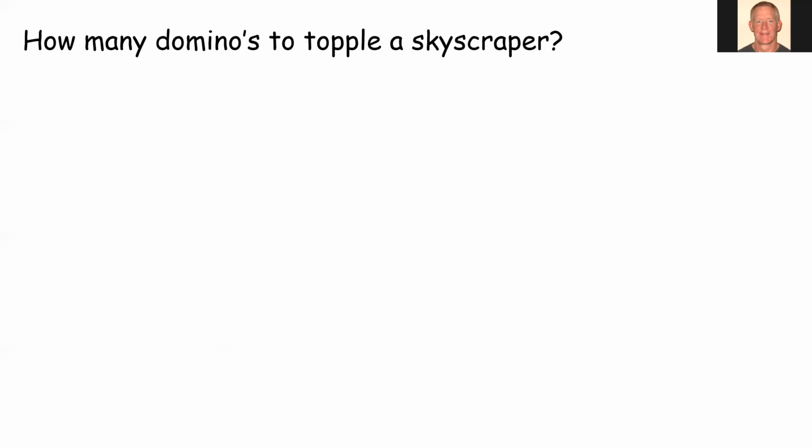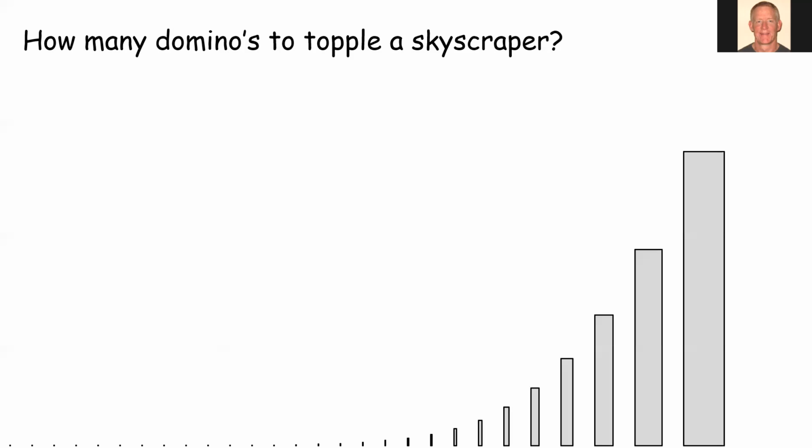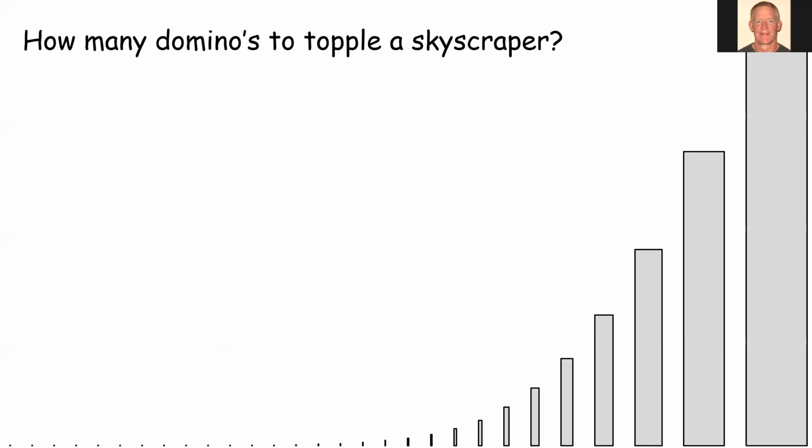So let me try and represent what that would actually look like on the screen here. If you look at the bottom left corner of the screen, you're going to see some little dots appear. These are our dominoes, starting with 5 millimeters. And if you can see, the first 7 or 8 dominoes all look the same because I can only make the dot so small on the screen, but now they slightly start to increase in size. And then as we get a little further out, we start to see a very rapid growth in the height of our domino till we get to about the 29th domino.